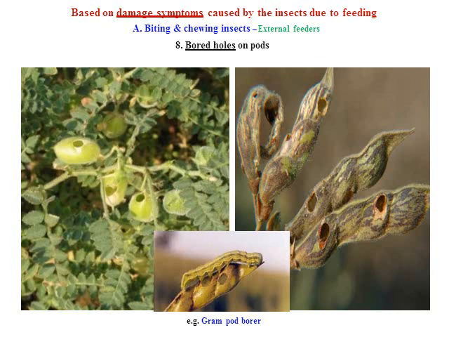Another one is the biting and chewing type of insects, the external feeders, boring holes in the pods. Gram pod borer or tur pod borer or tomato fruit borer, that is Helicoverpa armigera, is a polyphagous pest. It feeds voraciously over the fruits by inserting its half body inside the fruit, and the remaining half is kept outside the fruit or damaged plant part.